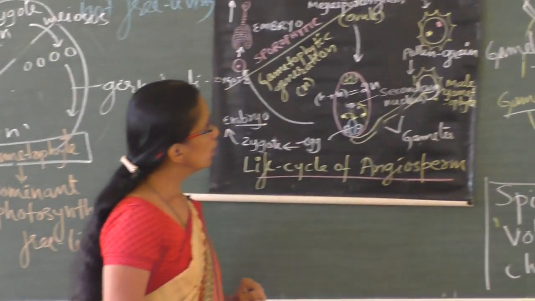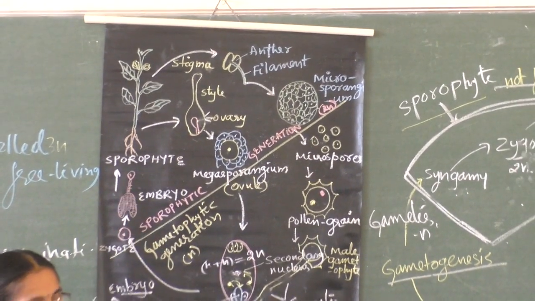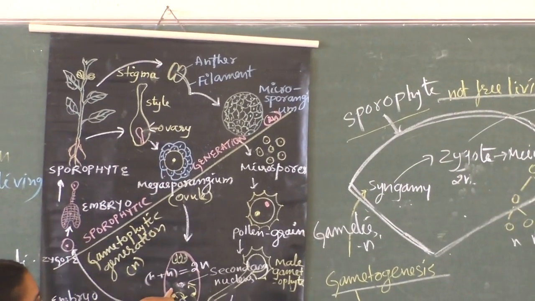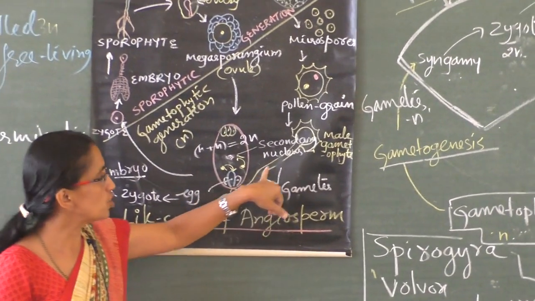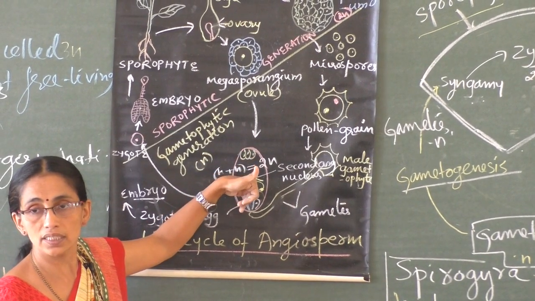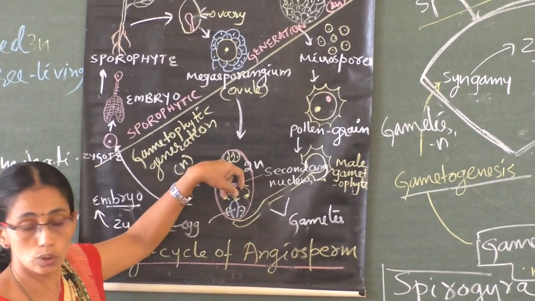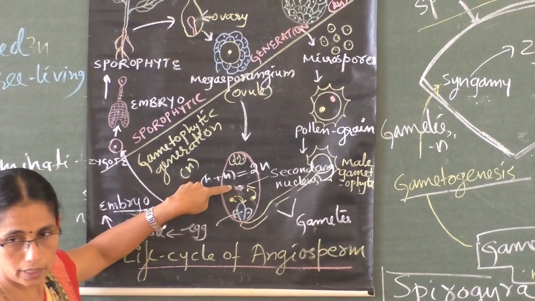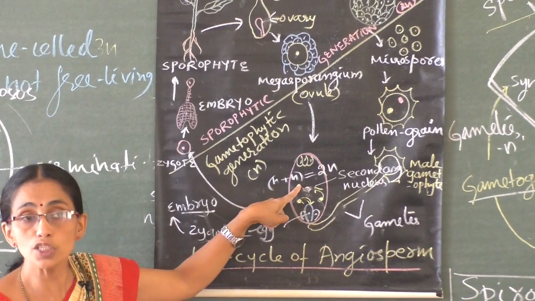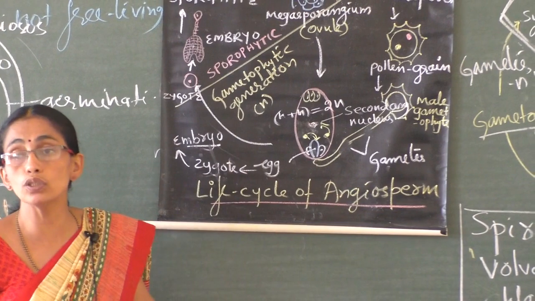The process of pollination brings the pollen grains to the surface of the stigma. Pollen grains germinate on the stigma. Pollen tube passes through the style and finally reaches the embryo sac and discharges the 2 male gametes. One of the male gametes fuses with the egg and changes the egg into zygote. Zygote grows and becomes embryo. The secondary nucleus plus one of the male gametes results in primary endosperm nucleus, which supplies nourishment to the growing embryo.